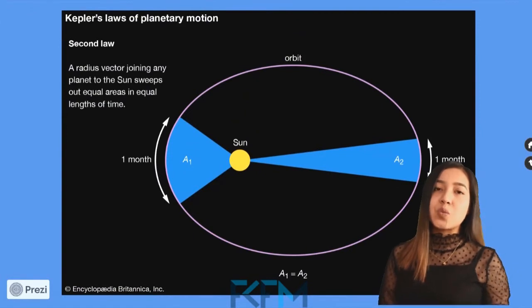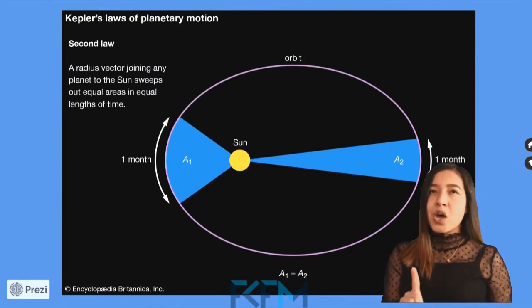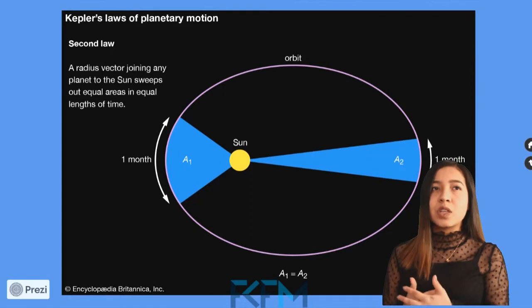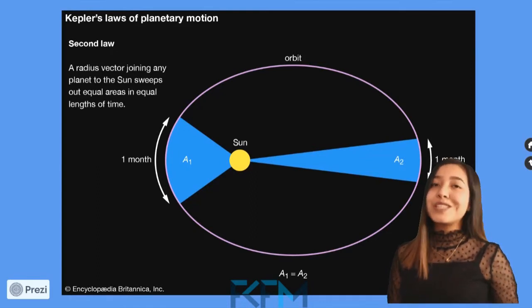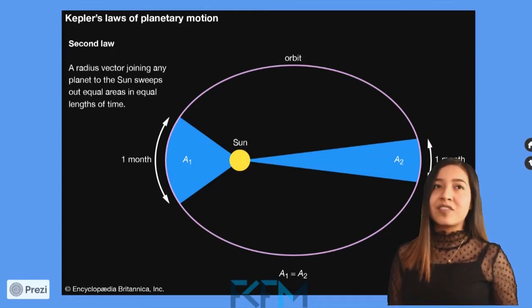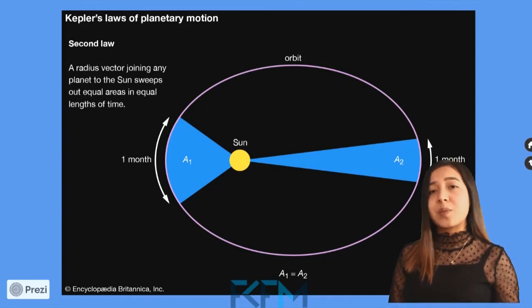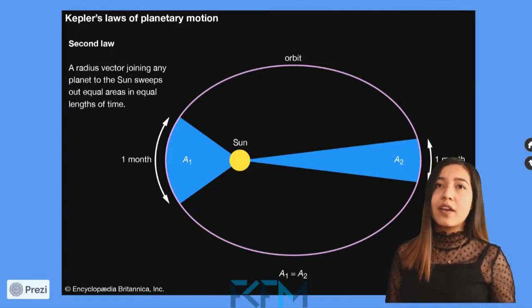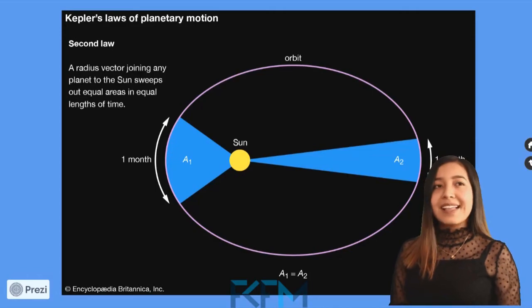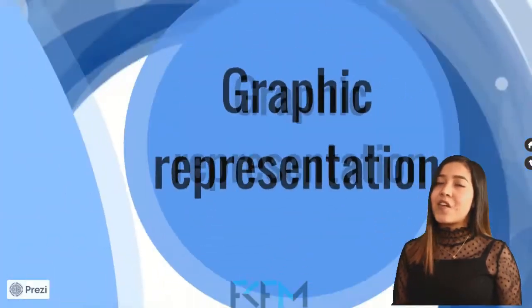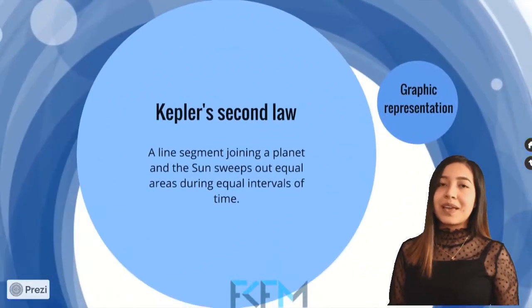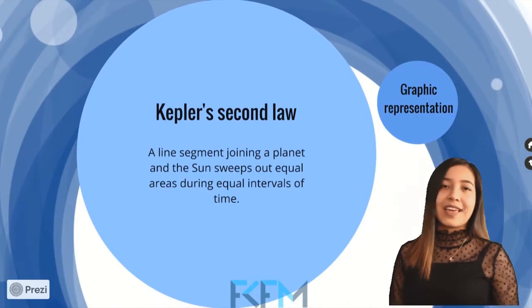The planets don't move at a constant speed, but when the planets are close to the Sun, their speed is compared to their speed when the planets are further away from the Sun. Hence, we can say that the area swept by the Earth indeed is equal.